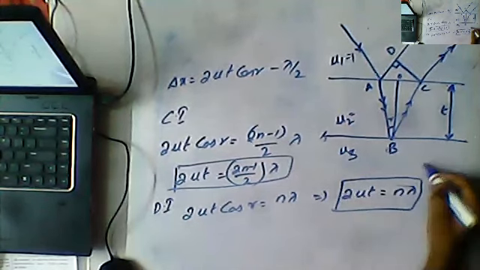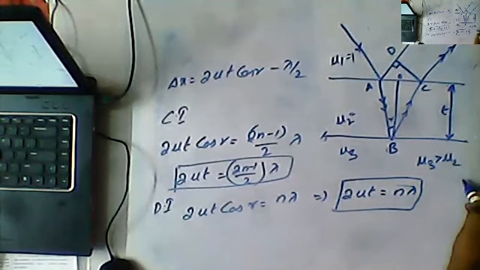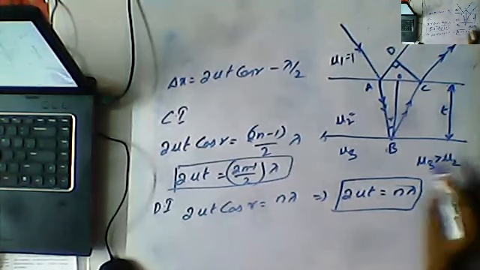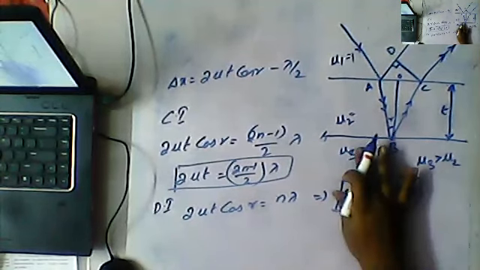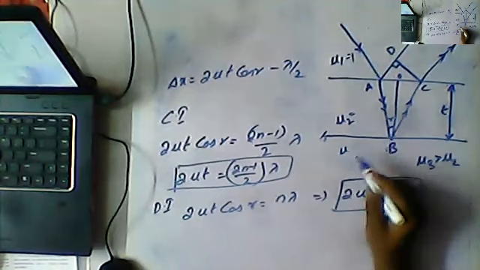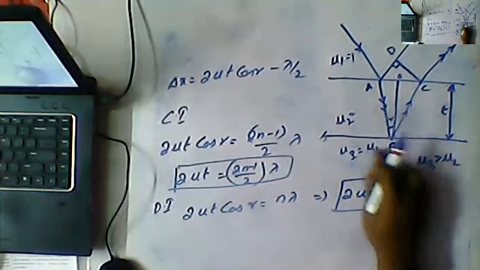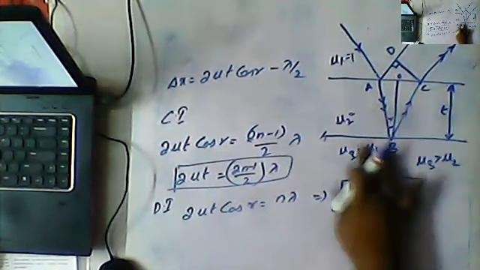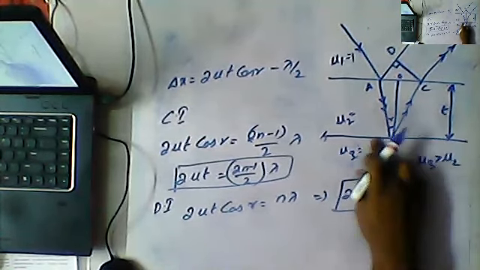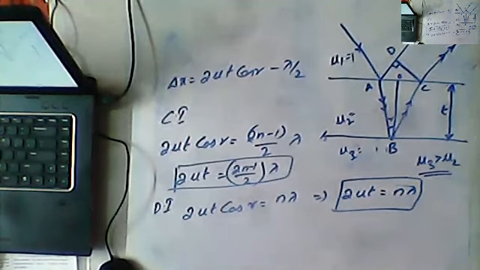But if this value is mu3 and mu3 is greater than mu2, at that time it is called refracted light. If mu3 is equal to mu1, I mean mu1 and mu3 are the same, then it is called reflected light. And if mu3 is a certain value greater than mu2, then it is called refracted light.